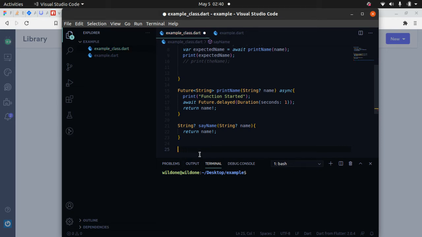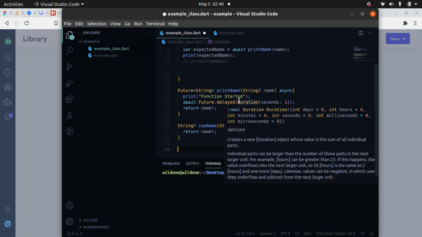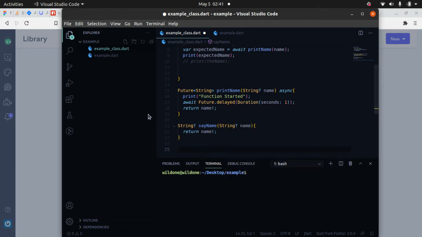And when you say a function is asynchronous, it means that it allows things to happen in sequence within the function itself. So if you look at this function, you see something like print, then you see something like this, and you see this one that says await, and you also see this one that says return name. Essentially we have a synchronous function and we also have an asynchronous function. A synchronous function follows line by line. So when you run a synchronous function, it comes down here first, then it does this, then it comes down here, then it does this, and it comes down here, then it does this.